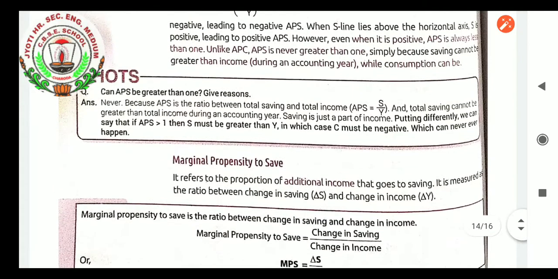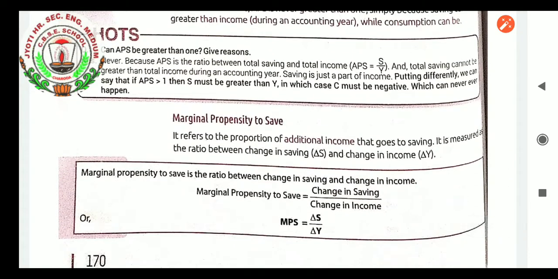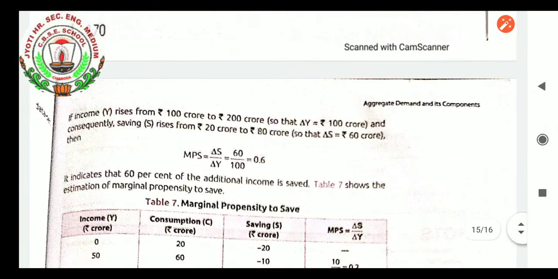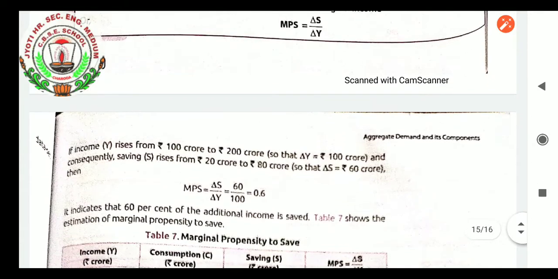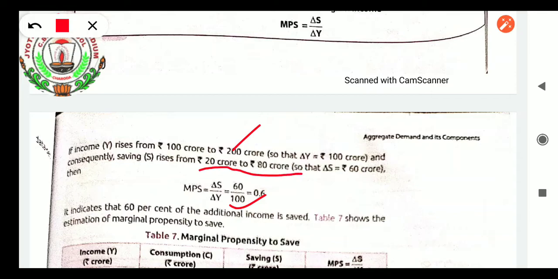Marginal propensity to save, let us see MPS. Marginal propensity to save refers to the proportion of additional income that goes to savings. How much more we try to save. It is measured by the ratio between change in savings and change in income, delta S upon delta Y. Let us see one question: if income Y rises from rupees 100 crore to 200 crore, that is a 100 crore increase, and savings rise from 20 to 80, a 60 crore increase, then 60 divided by 100 is 0.6.